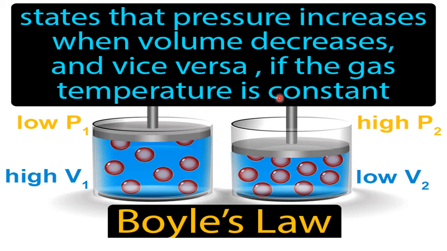Means for a known amount of gas, keeping the temperature constant, increase in the pressure decreases the volume. This is Boyle's law. This is diagrammatically shown. When you increase the pressure, volume decreases.